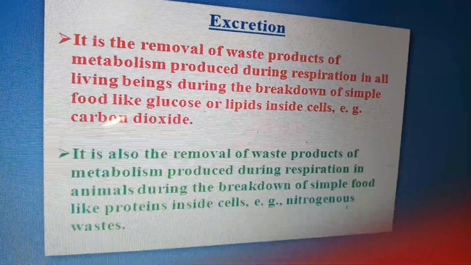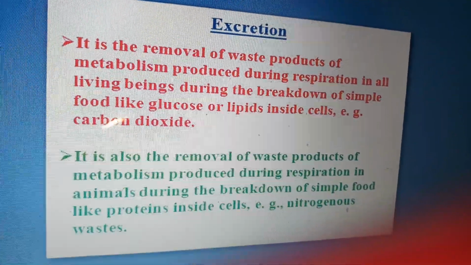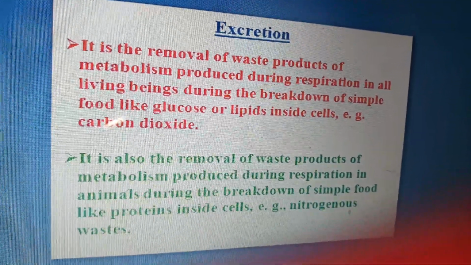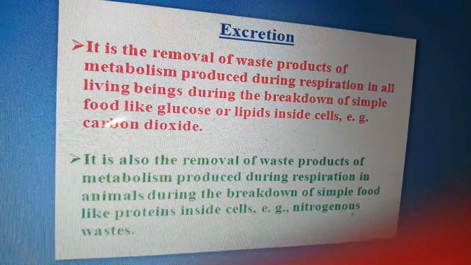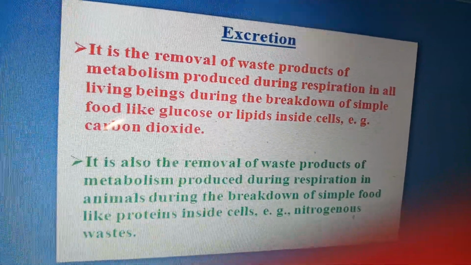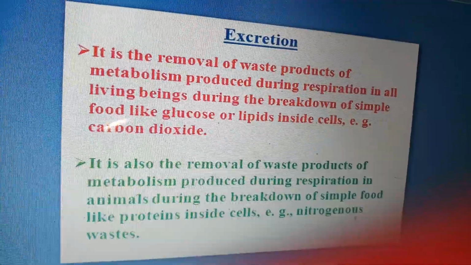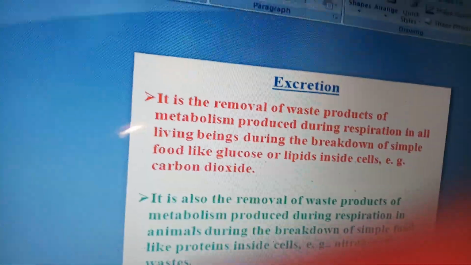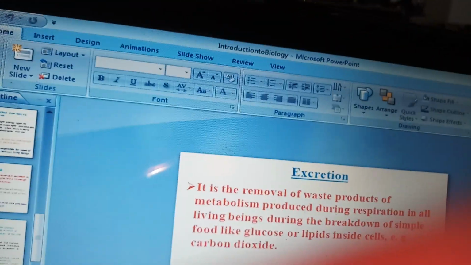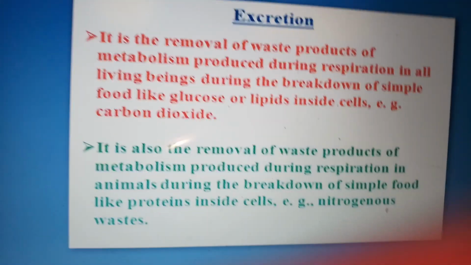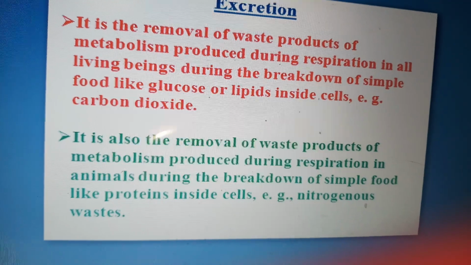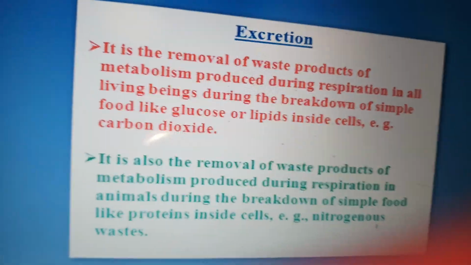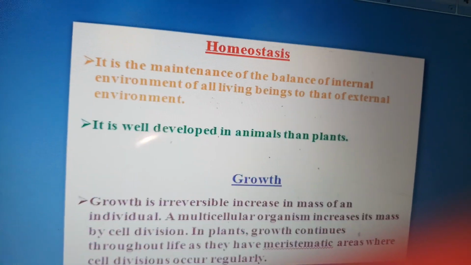Excretion is also the removal of waste products of metabolism produced during respiration in animals during the breakdown of simple food like proteins inside the cell. That is nitrogenous waste. Mainly the nitrogenous wastes are ammonia, urea, uric acid. These are the nitrogenous wastes.